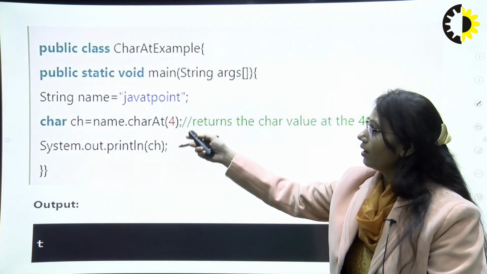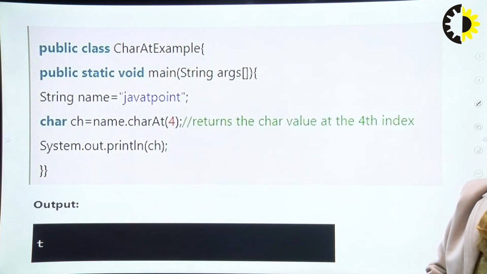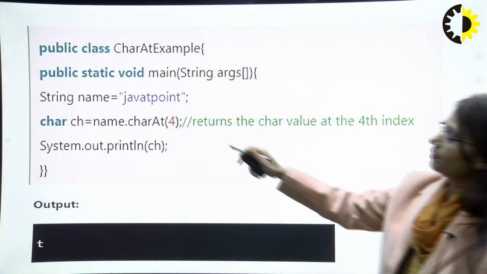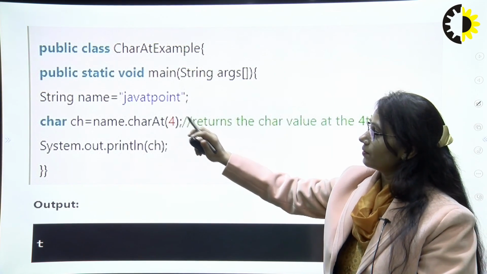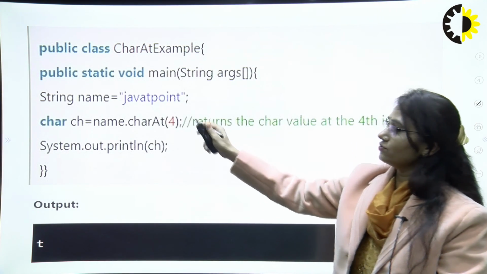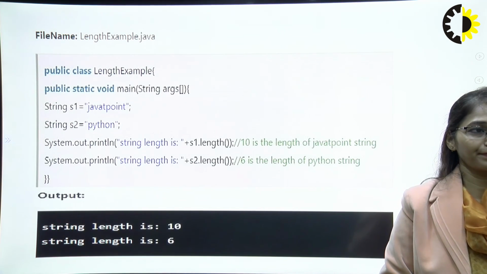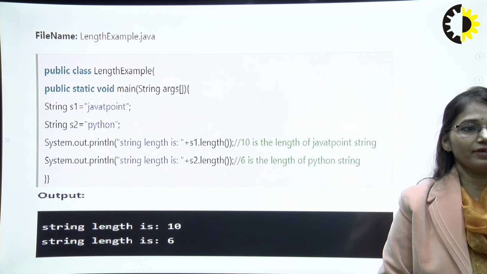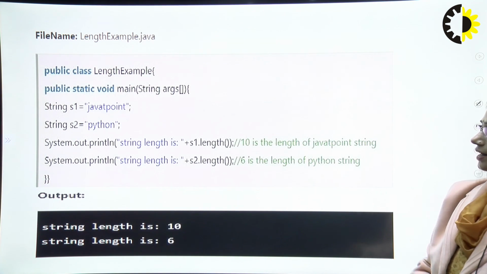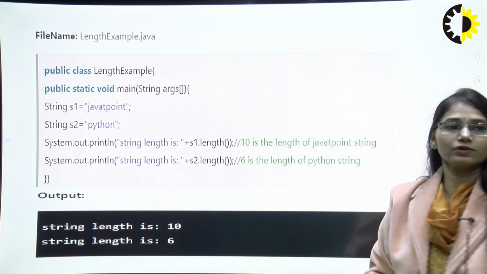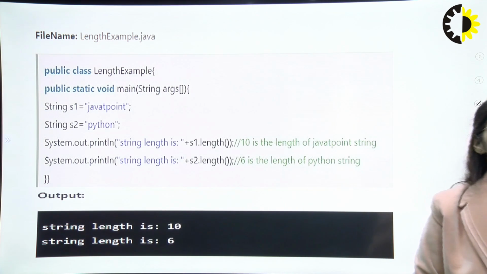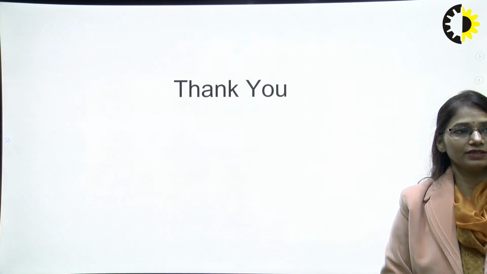A program is given showing the return of the character at index value 4, and which point it is going to execute. It will check from the starting position to the 4th and generate the output T for it. Okay. There is also a program in which we check the S1 and S2 length. We are using the S1.length method and S2.length method, so we are checking the length of the string.